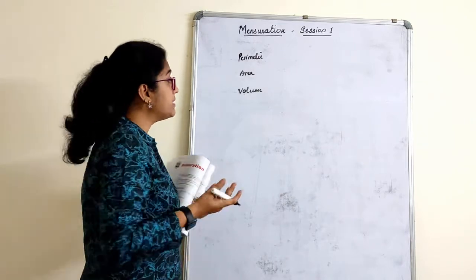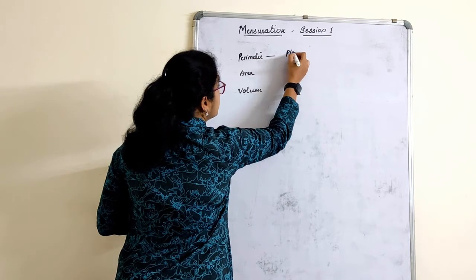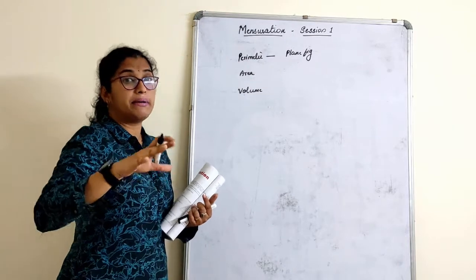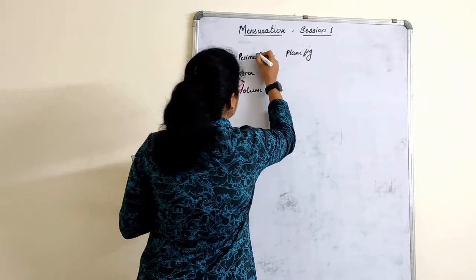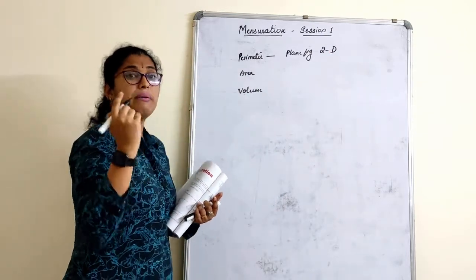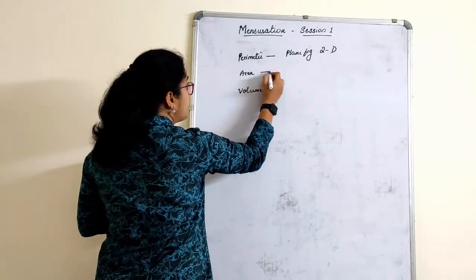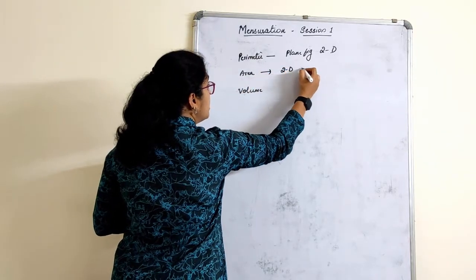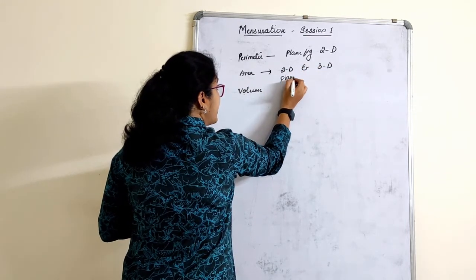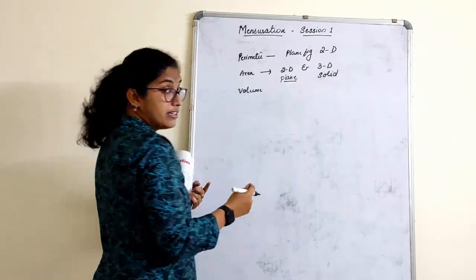When we talk about perimeter, it's only about the plane figures, right? We just discussed in the previous session about two-dimensional and three-dimensional figures. Perimeter is only for two-dimensional figures. Perimeter is nothing but the outer boundary, the outer layer. When we talk about area, it is for two-dimensional as well as three-dimensional figures. That is, we find the area of plane figures as well as solid figures, right?